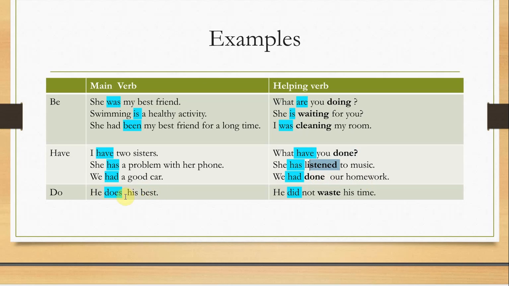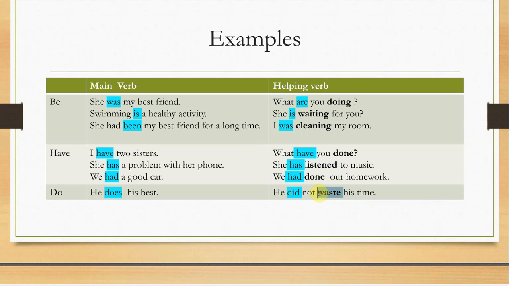"He does his best." Like "he does his worst," "he does his homework," "he does the housework." So "does" here is the main verb. But "He didn't waste his time" or "he does not waste his time." Here "did" is not a main verb, because we have the verb "waste."